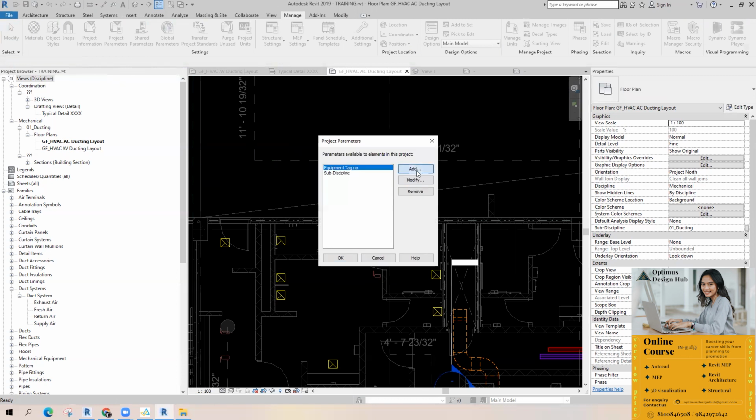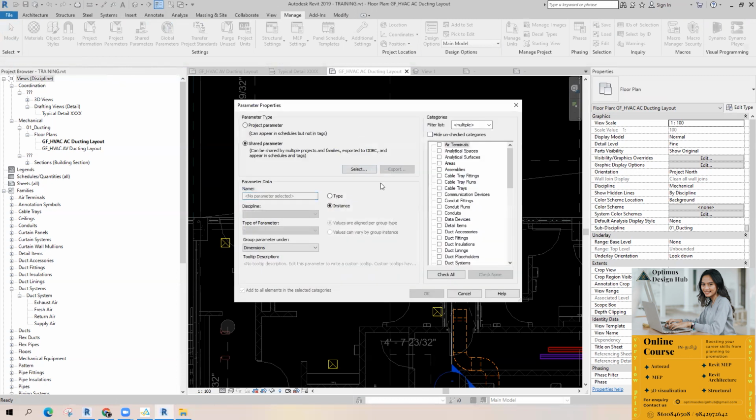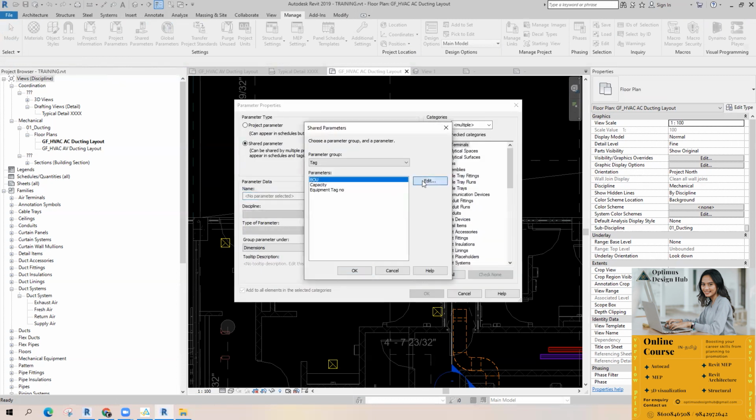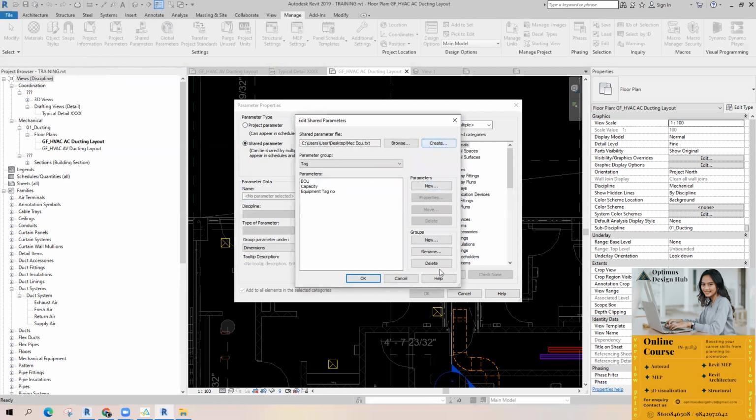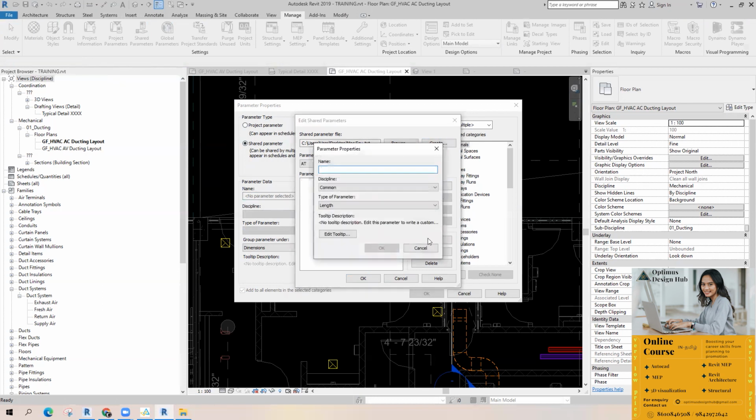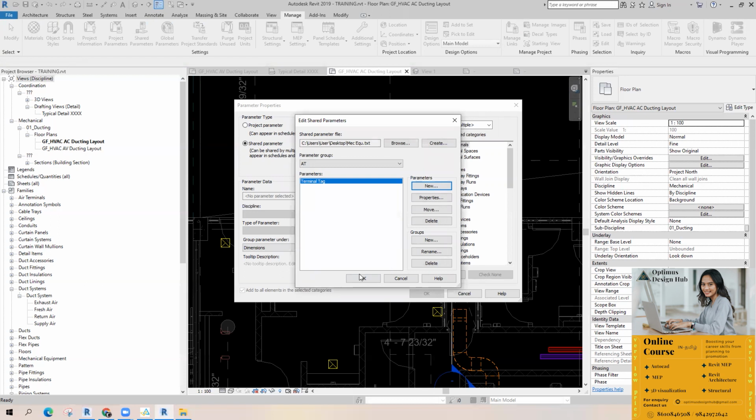Project parameter, add parameter, shared parameter, select. Now we have to create a new one, right? Yes. Either you can create a new group here for terminal and terminal tag. See, can you understand what I'm telling?